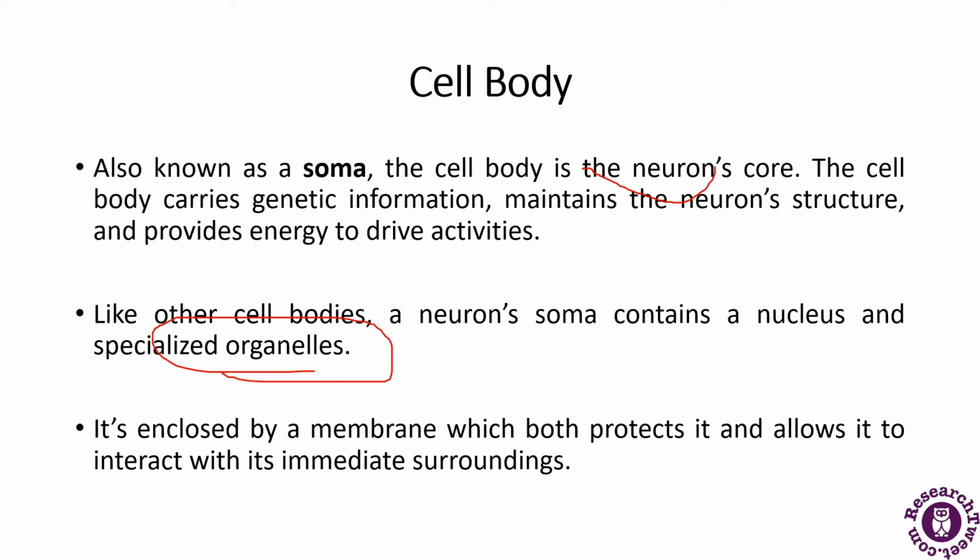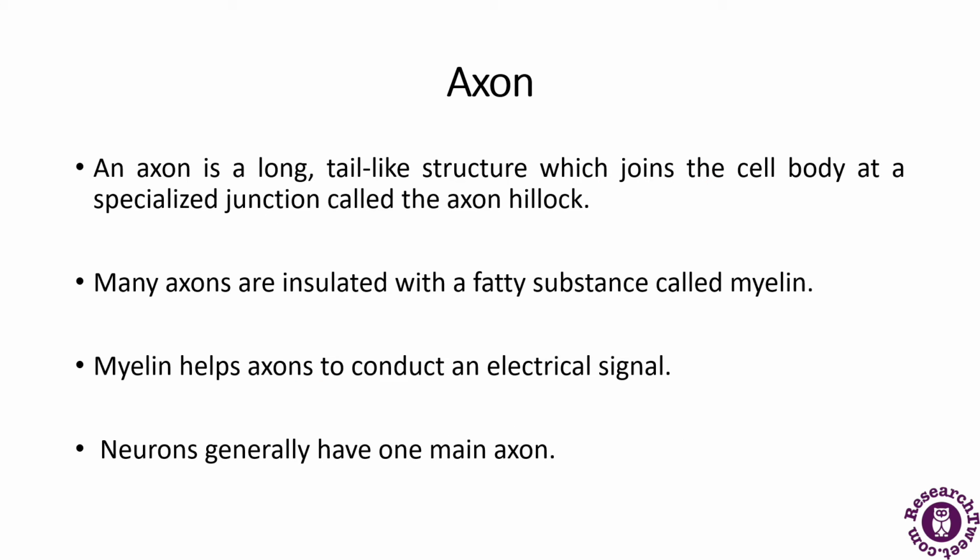Next I will be discussing the axon. So what is it? It is a tube-like structure that carries the electrical impulses from the cell body to the axon terminal and then passes the impulse to another neuron. So this is what the axon is. It was also depicted in the previous diagram as a long body and tail-like structure which joins the cell body at a specialized junction called the axon hillock.